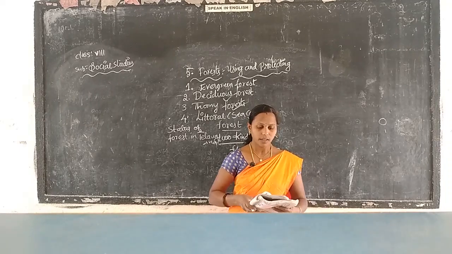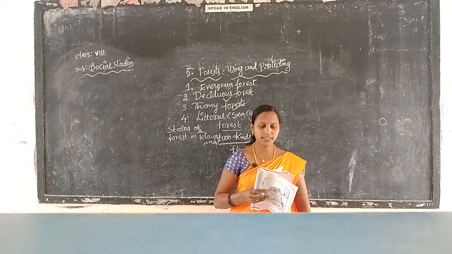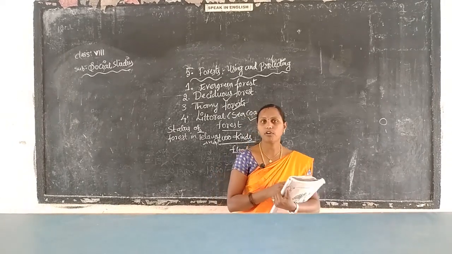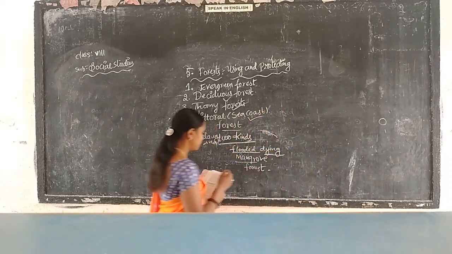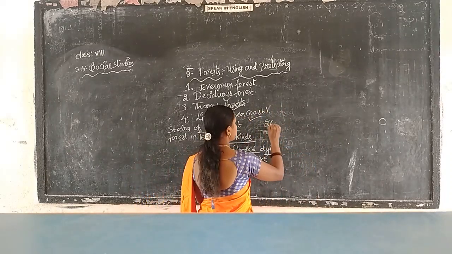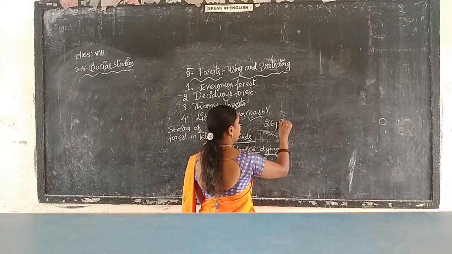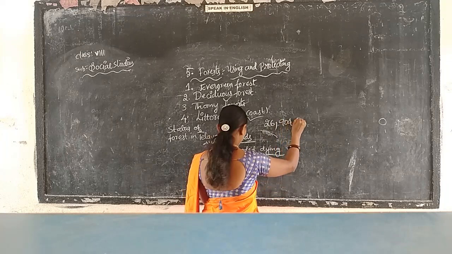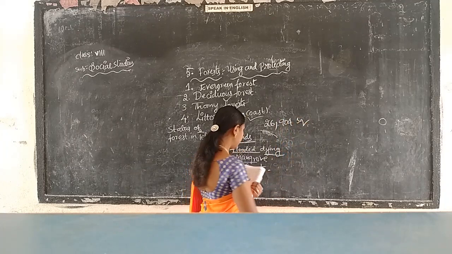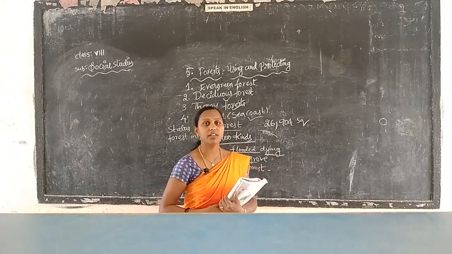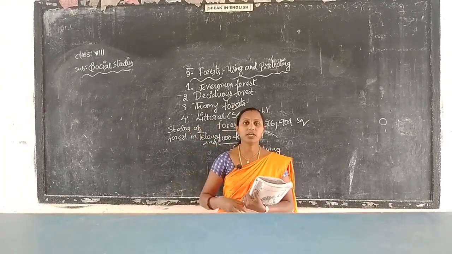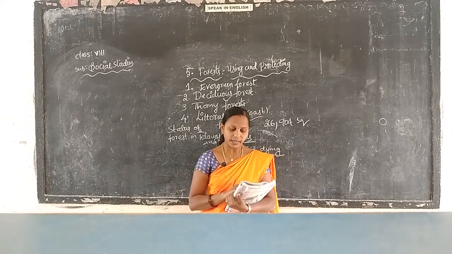About 26,900 square kilometers of the region.